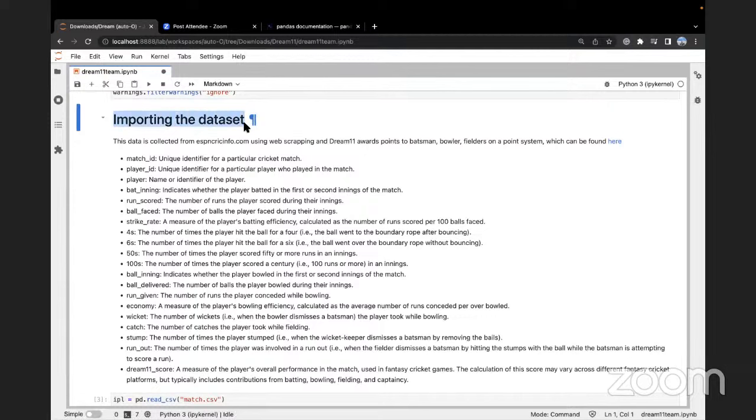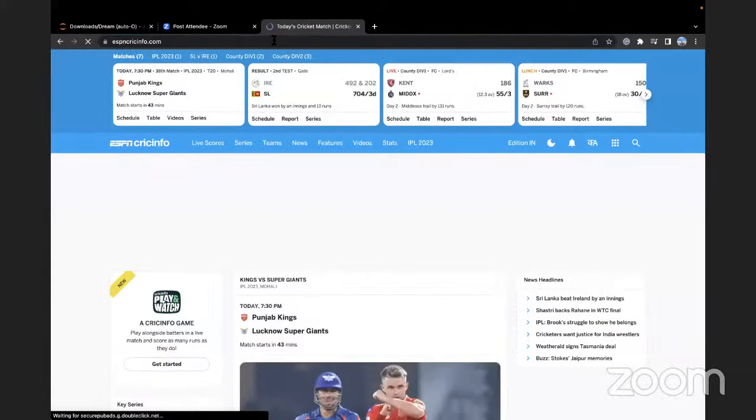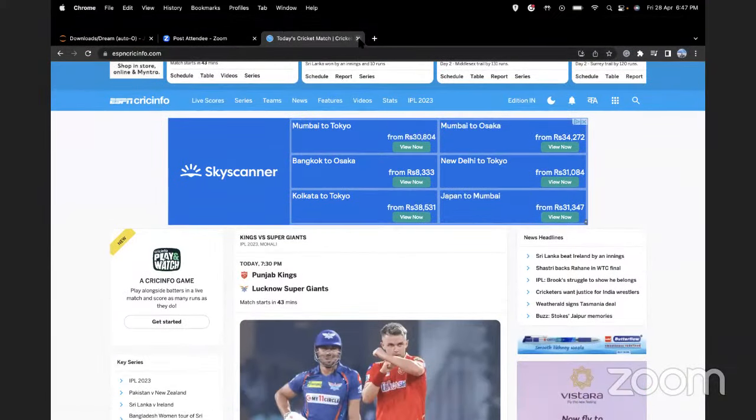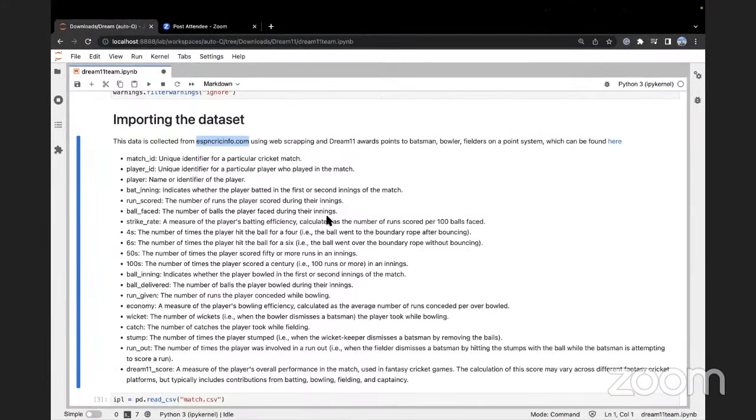Obviously, we cannot take data-driven decisions without having the data set handy. So this is one of the data sets that is collected from ESPN Cricinfo.com. That is a website where you can get the performance of each and every player. You can see the performance of each and every player and their corresponding Dream11 scores. Dream11 awards points to batsmen, bowlers, fielders on a point system, which can be found here.